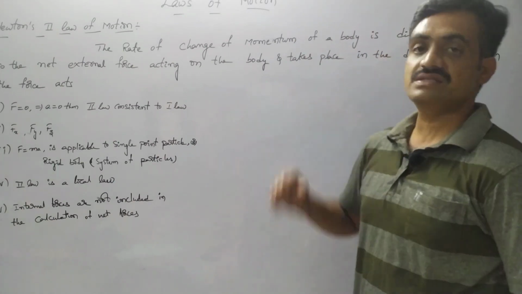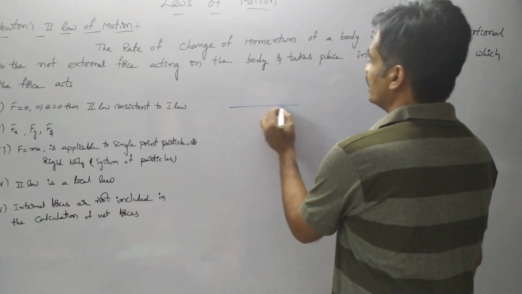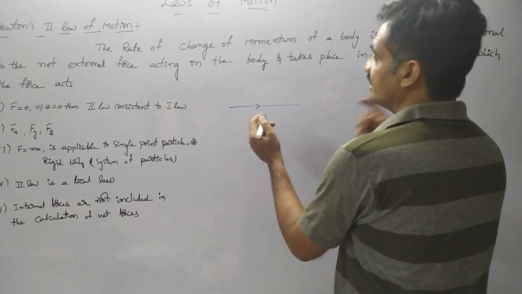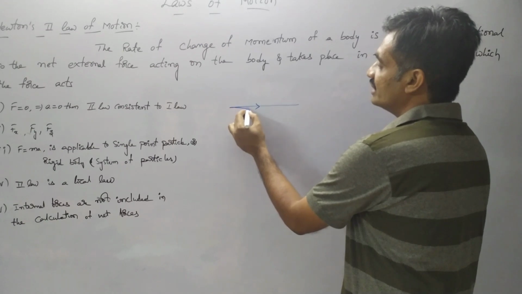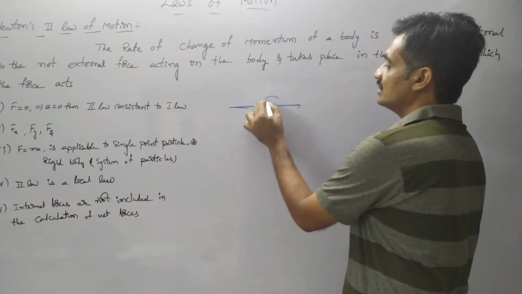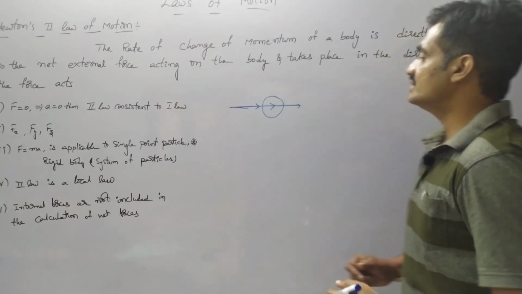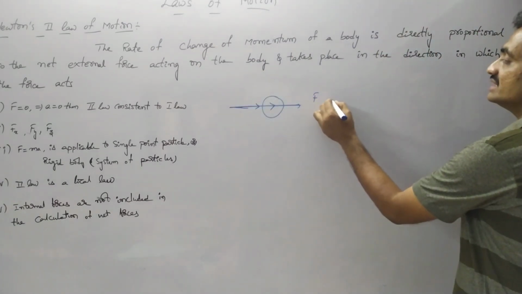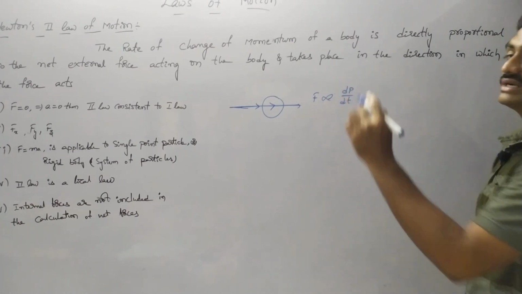Here, if we consider a body, the external force acting on the body will take place in the direction in which the force acts. That means as the body moves in a particular direction, the net external force also acts in the same direction. Based on this definition, we can represent that force is directly proportional to the rate of change of momentum.